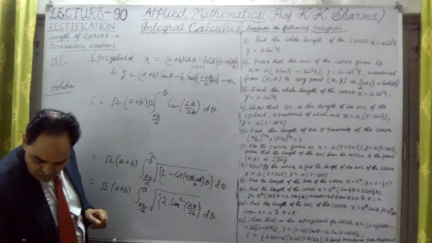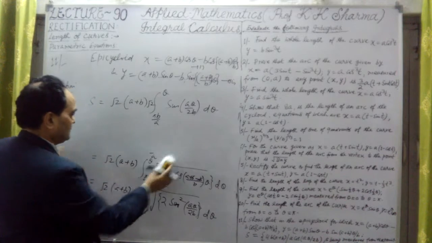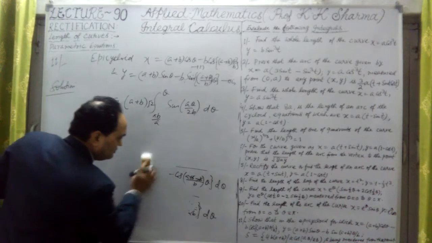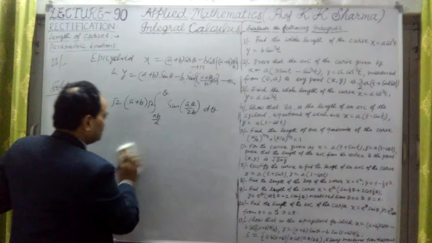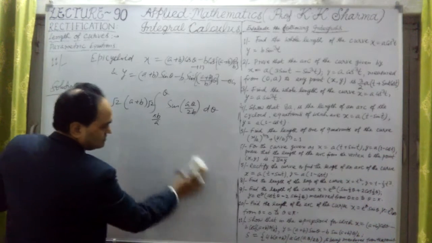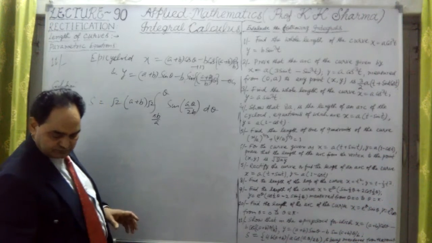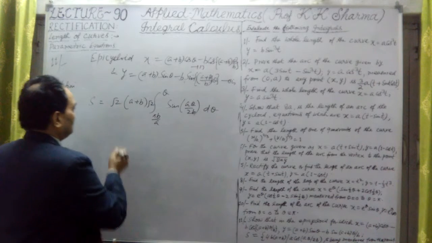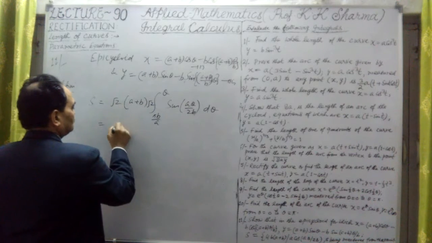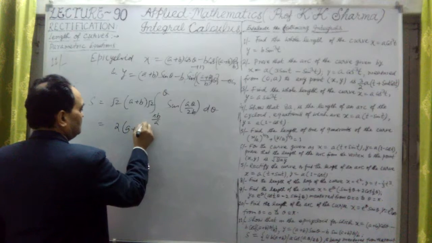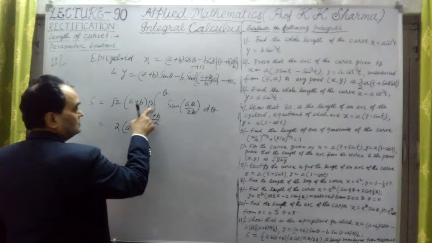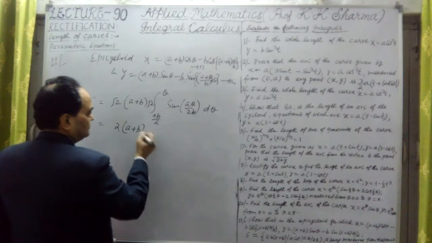Okay, so that is the value which we have to now integrate, and then we will get the answer. Now let me check what is the answer here. Okay, so this under root 2 is twice of a plus b. Square root 2 into square root 2 is 2, a plus b.